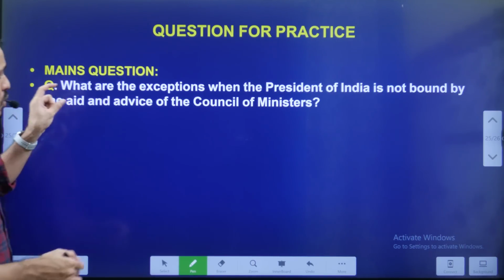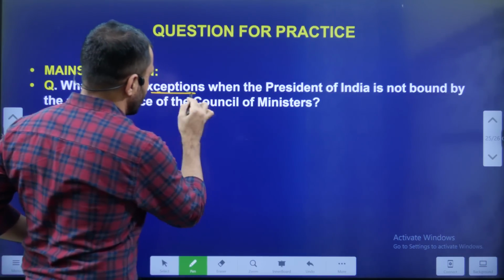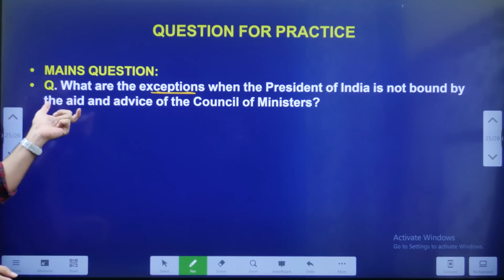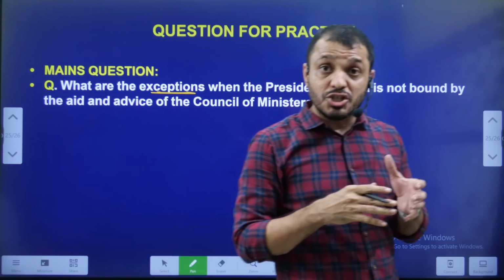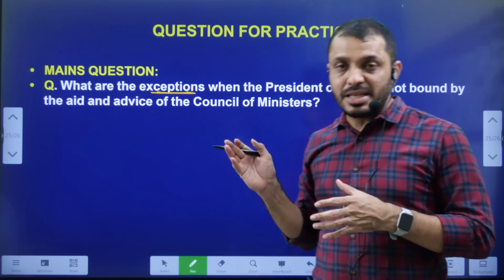Next, mains question. What are the exceptions when the President of India is not bound by the advice of the Council of Ministers? That means the mains question is asking about the discretionary power of the President. This mains question is demanding.